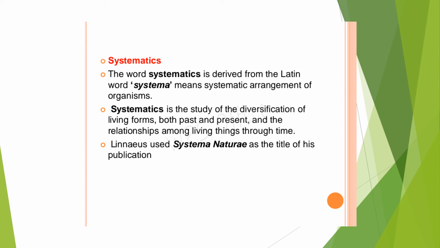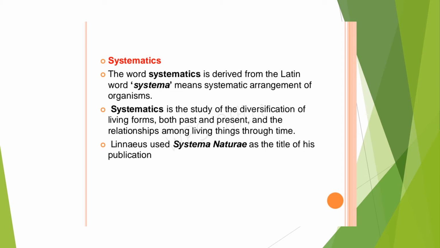In the same way here, after classification, we will study the differences in living organisms, their evolution, the past and the present, and the relationship of one living organism with another. That is the group. We said man evolved from monkeys, so there is some close relationship between monkeys and man. So these two groups have to be kept close together. In the same way, the organisms or the taxons are arranged in a proper manner. This is what is called systematics.